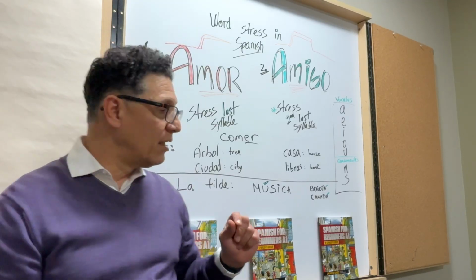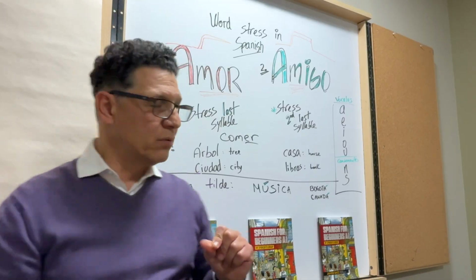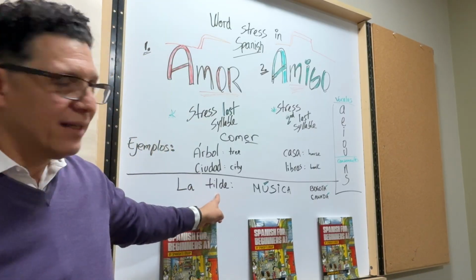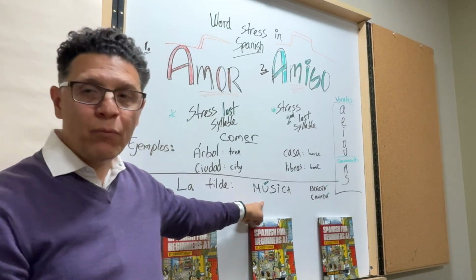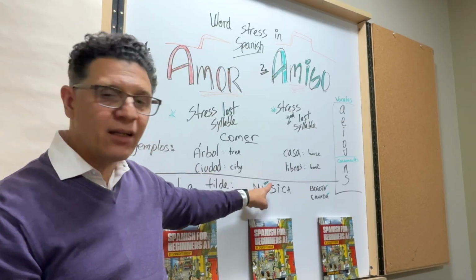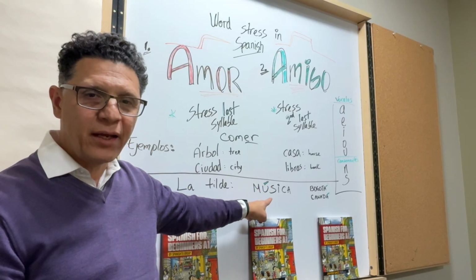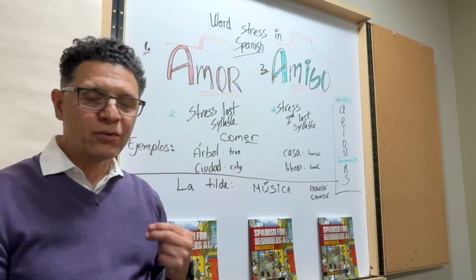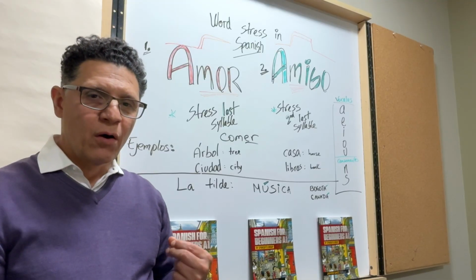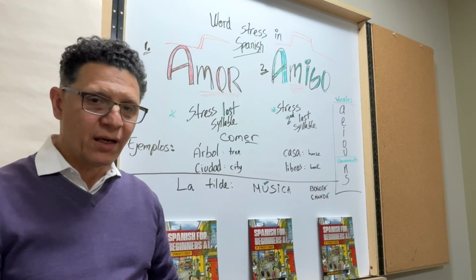Now, for all these rules, there will be some exceptions, and you will see that the exceptions will be marked with a tilde. So we have something called the tilde rule. La tilde. For example, the word música. Música has a little tilde on the u. That means that now you have to stress the word on the first syllable, música.